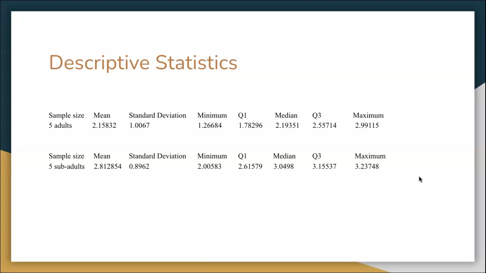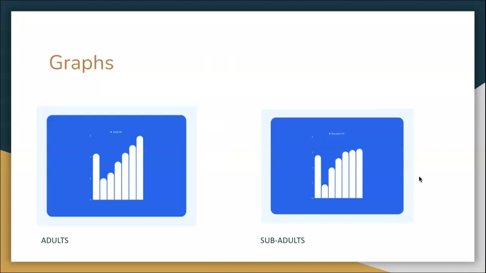2.812854, the standard deviation 0.8962, the minimum 2.00583, the Q1 2.61579, the median 3.0498, the Q3 3.15537, the maximum 3.23748. And these are my graphs.